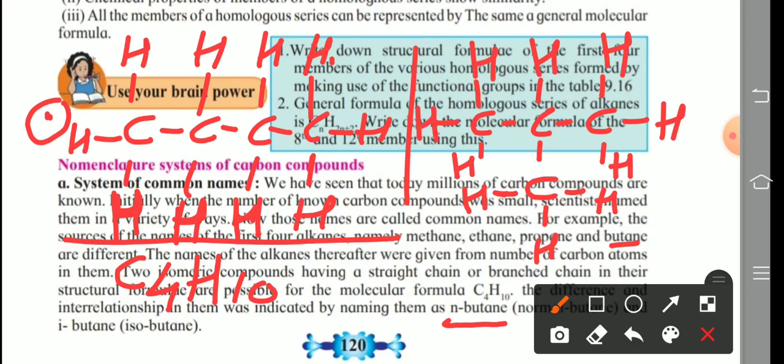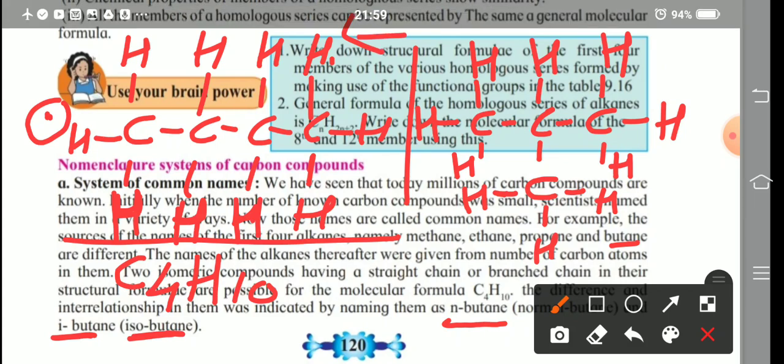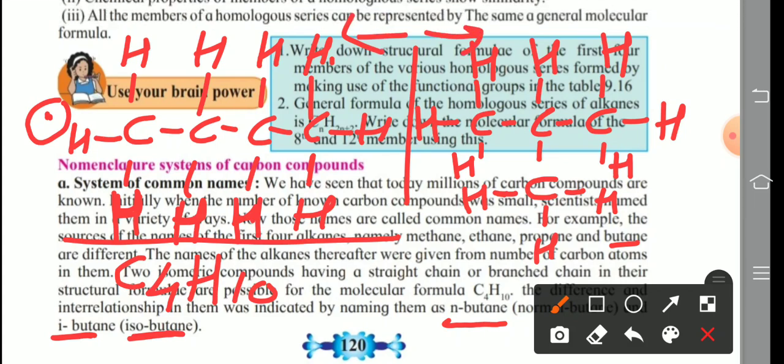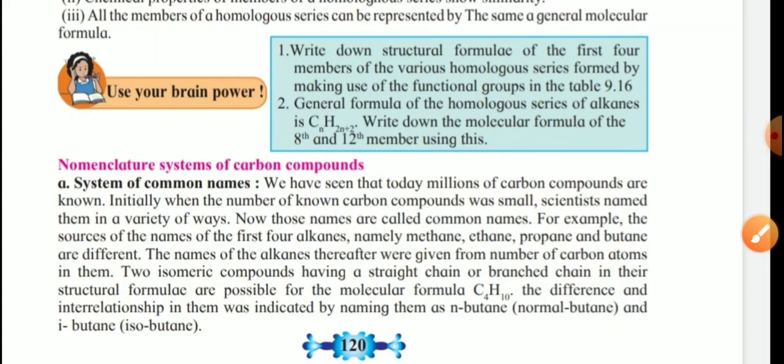So what is this called? This is called i-butane, meaning isobutane. Isobutane means isomer, same molecular formula but different structure. So n-butane is shown on the left hand side, and on the right hand side we are showing isobutane. Getting the concept? Next one.